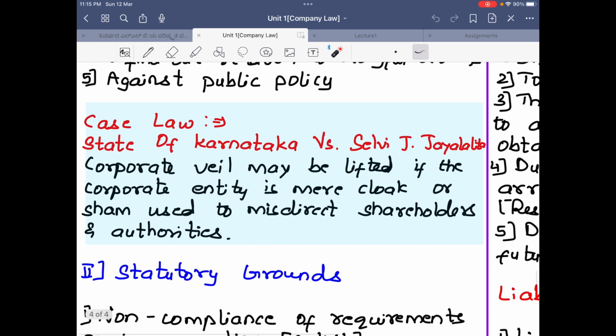Case law. State of Karnataka versus Selvi Jayalalitha. So the corporate veil may be lifted if the corporate entity is a mere cloak or sham used to misdirect shareholders and authorities. So if the company is a total fraud, a sham, then the corporate veil can be lifted.